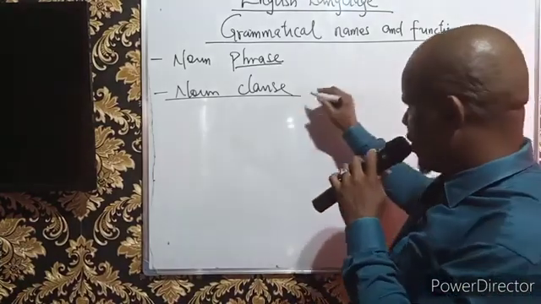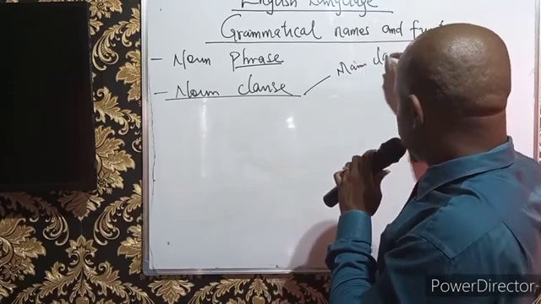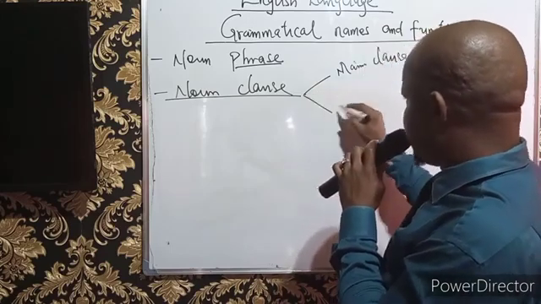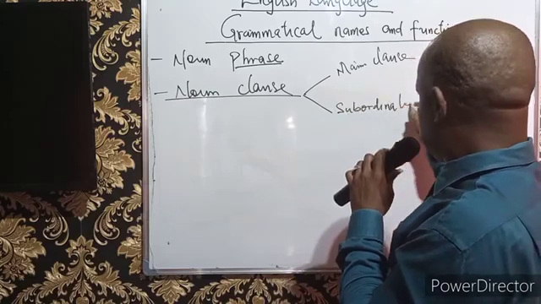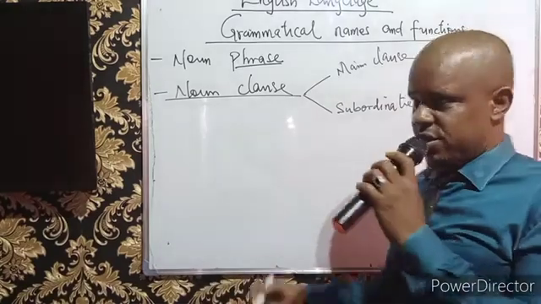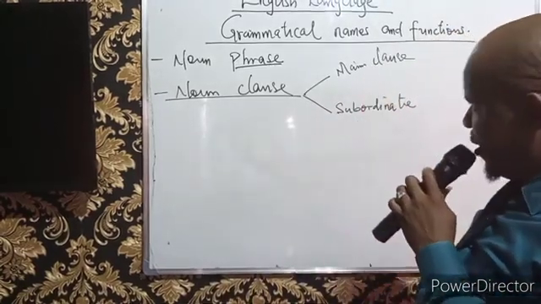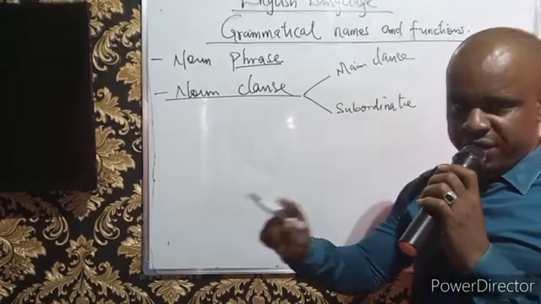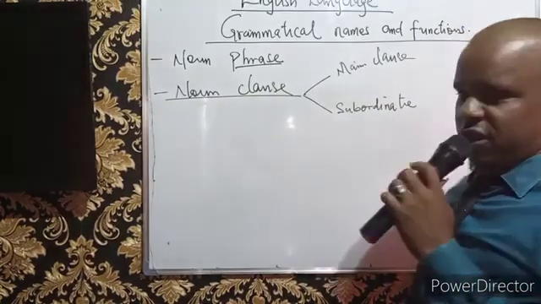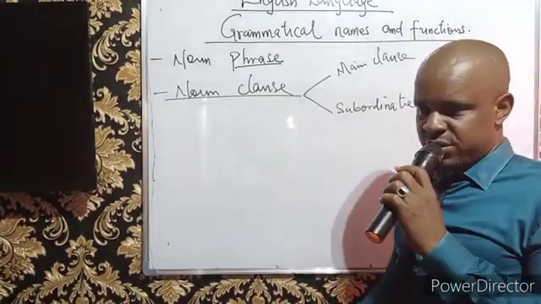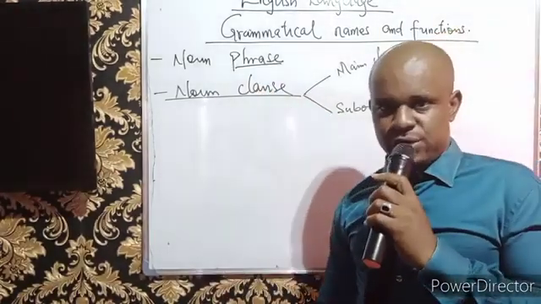Although the clauses are divided into main clause and subordinate clause. But for the clauses, whether main or subordinate, normally they admit verbs. The main clauses admit verbs. The subordinate clauses admit verbs. How do we look at noun clause? What do we have to say about it?